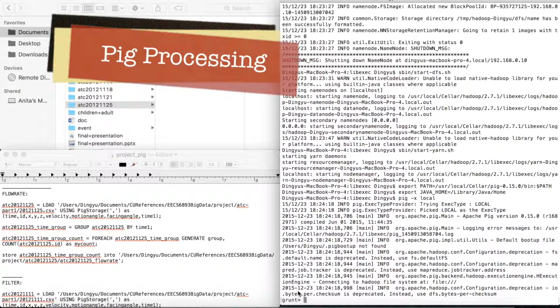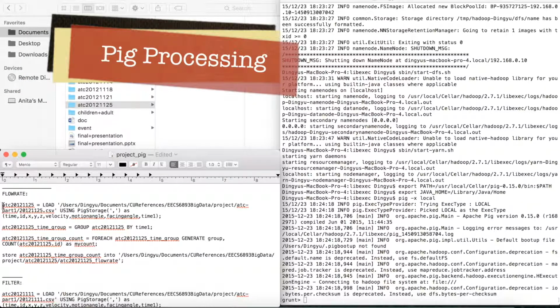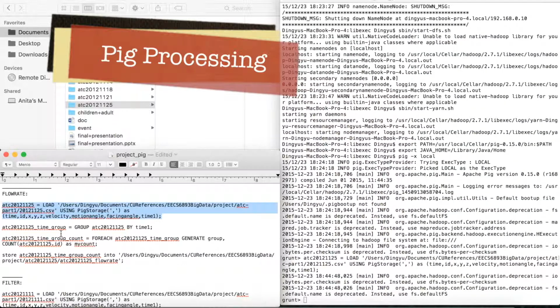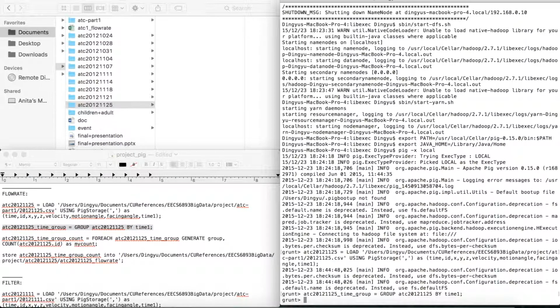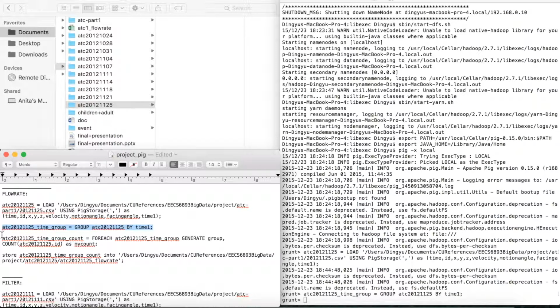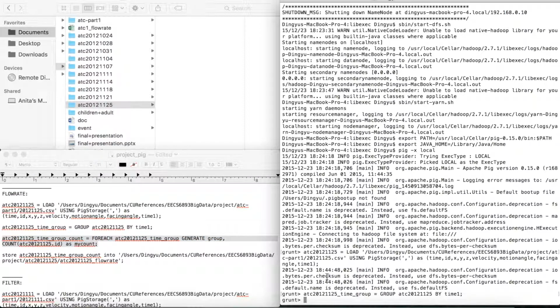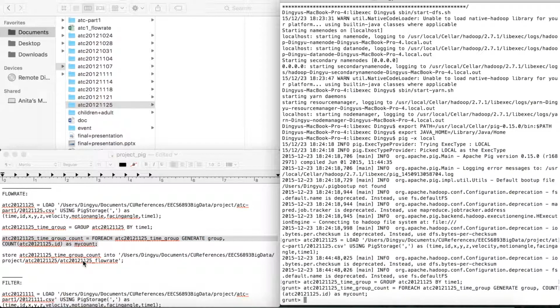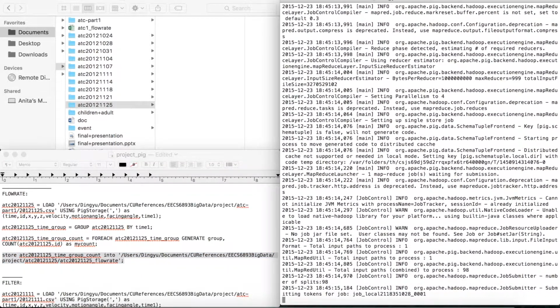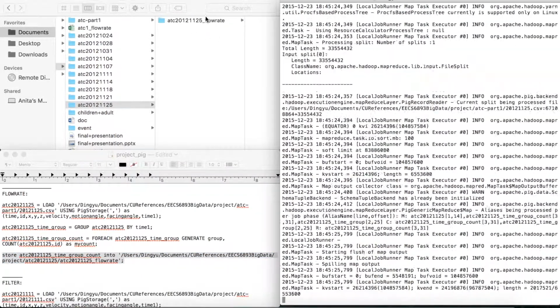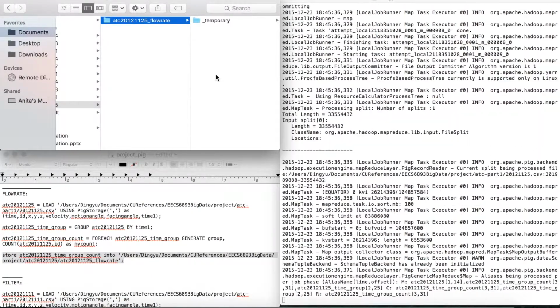Here I'm already in the Pig shell, and I'm just going to copy and paste each command into it. First load the data, and then group the data by time period, and after that count ID in each group, and finally dump the data. Here we can see the result is already showing. I'm just waiting for this process to complete.